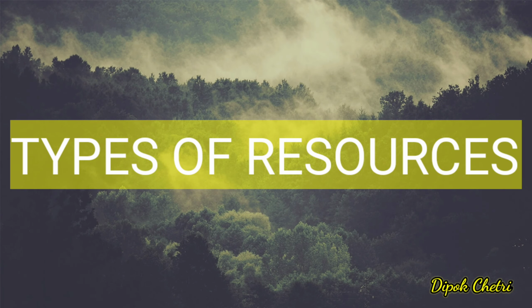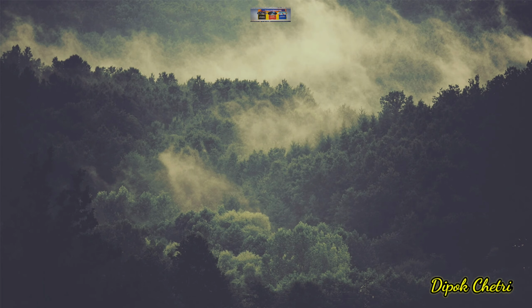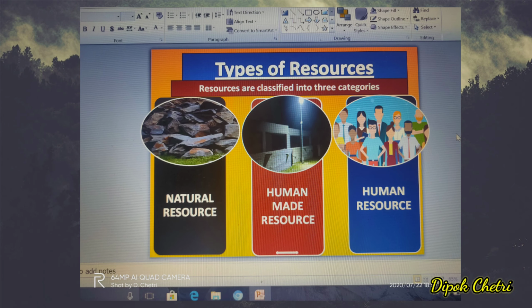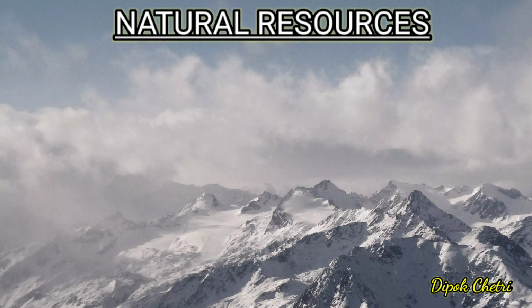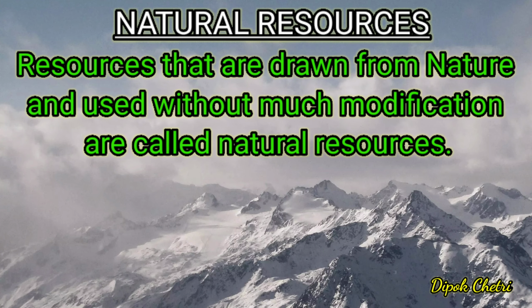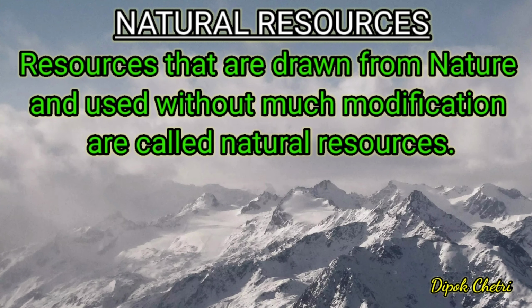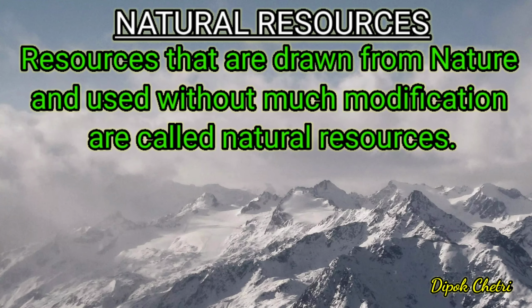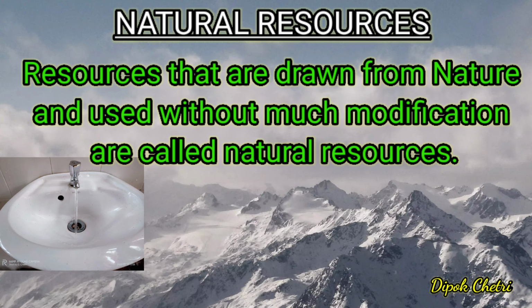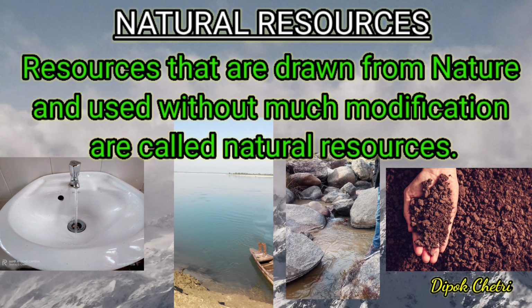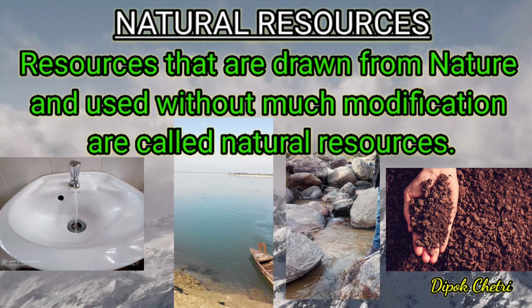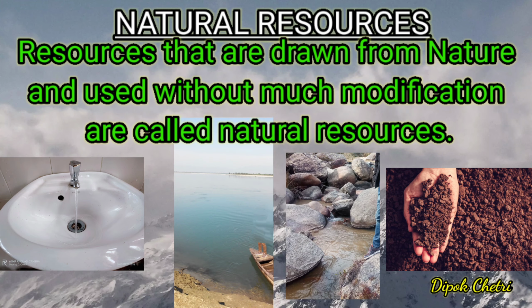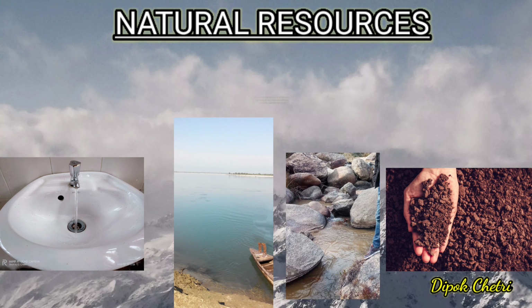Now let's know about types of resources. Students, there are 3 types of resources. 1. Natural resource. 2. Human-made resource and 3. Human resources. Now, let us know first about natural resource. Resources that are drawn from nature and used without much modification are called natural resources. The air we breathe, the water in our rivers and lakes, the soils, minerals are all natural resources. Many of these resources are free gifts of nature and can be used directly.